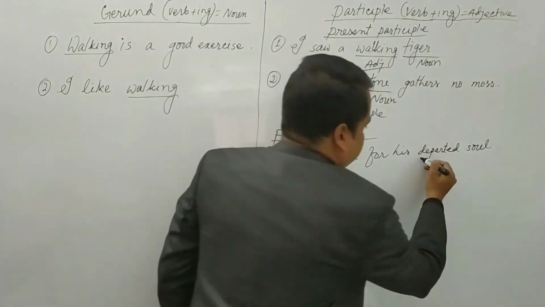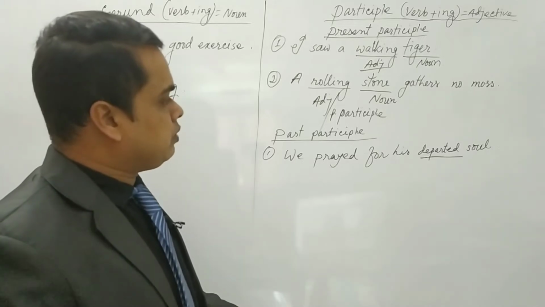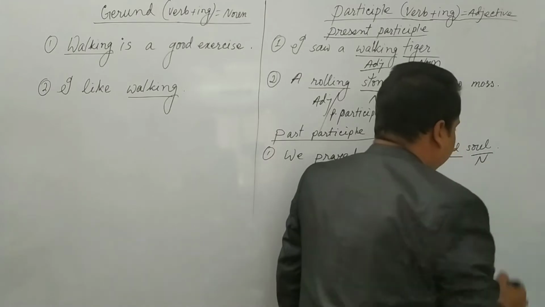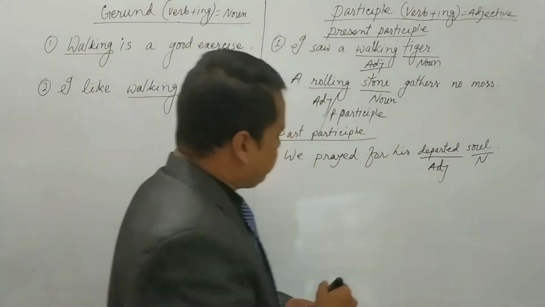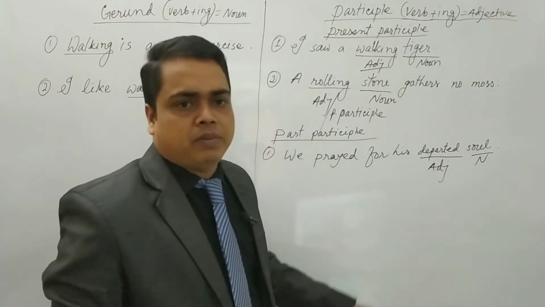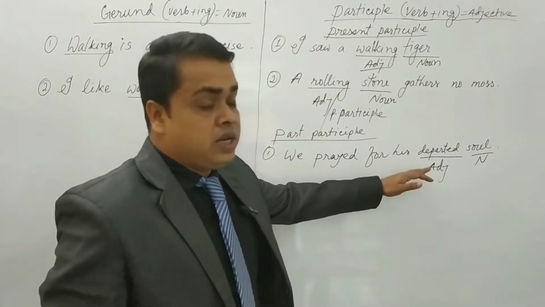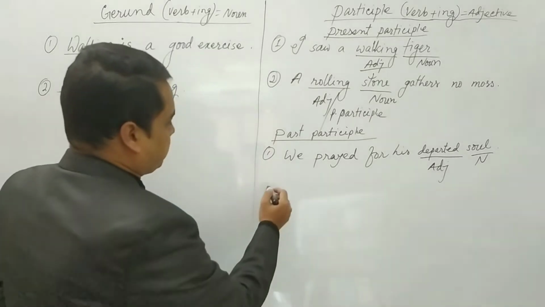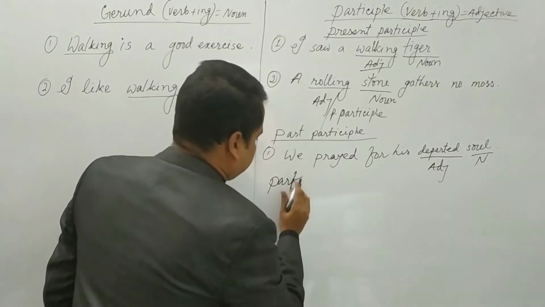Look here, departed. I have told you that a participle will be acting as an adjective. Soul here is a noun, so departed is an adjective. Here the past participle form of the verb is used, and at the same time it has been acting as an adjective. So it is past participle. Now, perfect participle.